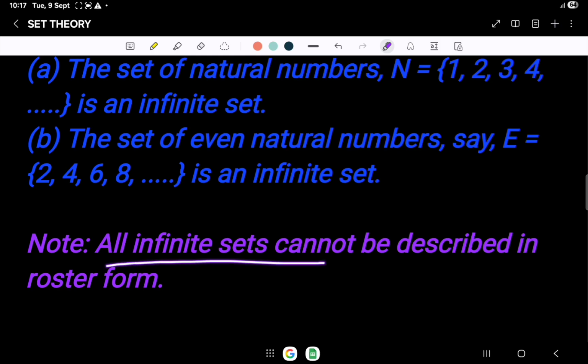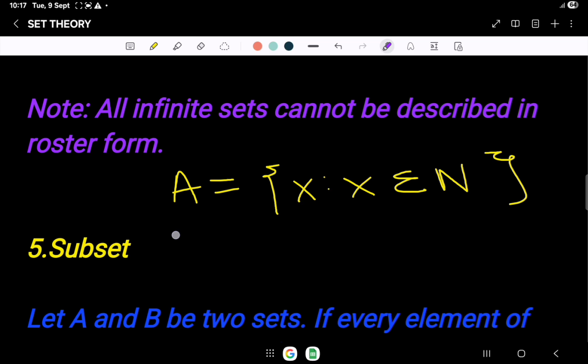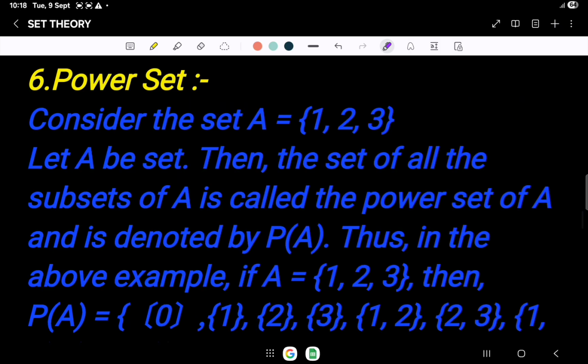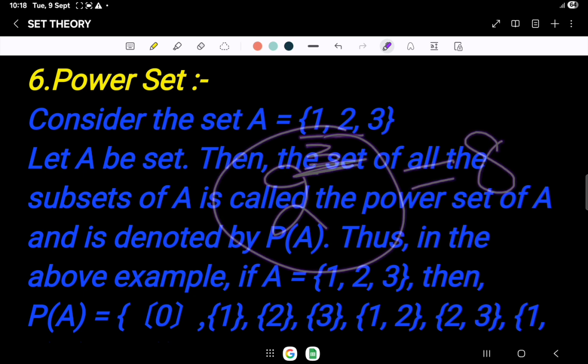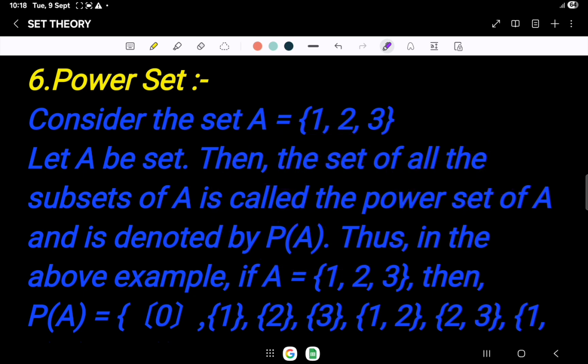All the infinite sets cannot be described in roster form. So we can represent them in set builder form, such as A equals {x such that x belongs to the natural numbers}. The power set. As we already discussed, power set contains all the subsets present in a particular set. In this case, our power set will be 2 power 3 because the number of elements is 3, which is equal to 8, and this one contains all the improper as well as proper subsets.